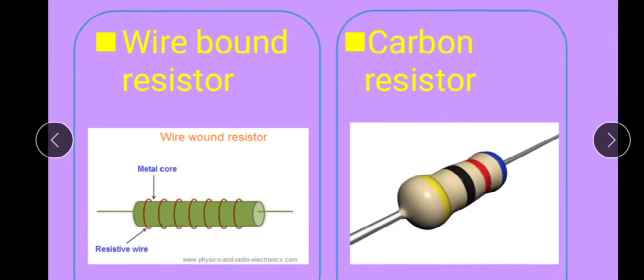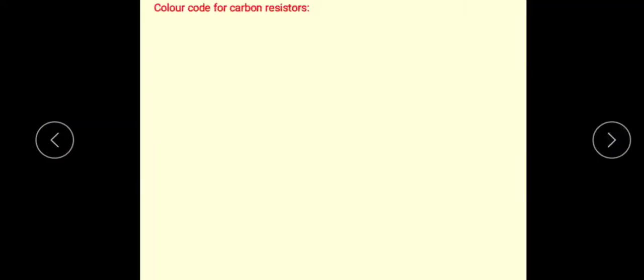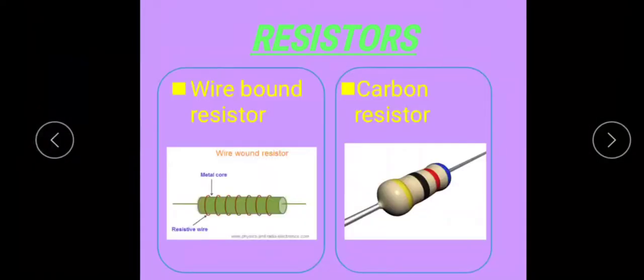The next one is the carbon resistor. See, the resistors of a higher range are made mostly from carbon. The carbon resistors are compact and inexpensive, so this is very cheap, and therefore they find extensive use in electric circuits.